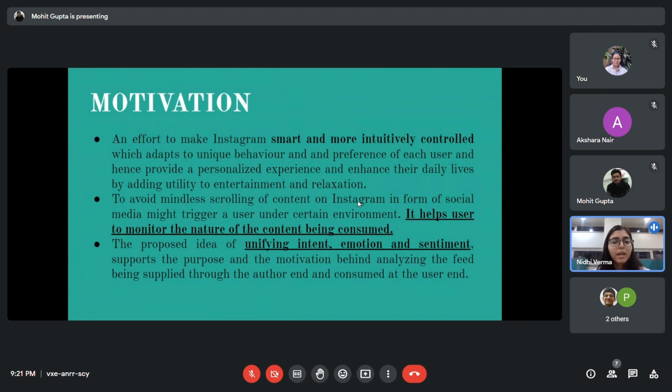What is the motivation behind it? To give the user personalized experiences. There are many challenges, as this requires collection and analysis of data from Instagram users, so it must be transparent about its privacy and security. As the idea of this presentation is to determine the intent, it needs an algorithm which determines the author's intent, which is a very challenging task.